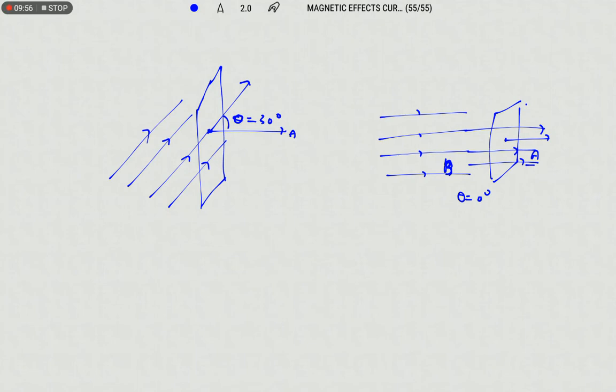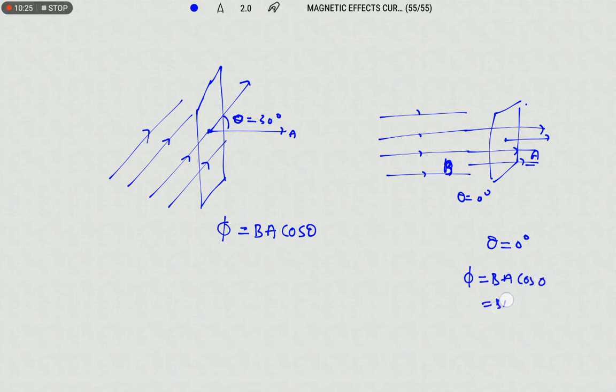Sir, then what is the formula for the magnetic flux? The magnetic flux phi we can write as BA cos theta. Sir, why are you writing only cos theta? I will explain. If theta equals 0, the field lines are passing through the coil maximally. So cos 0 is equal to 1.